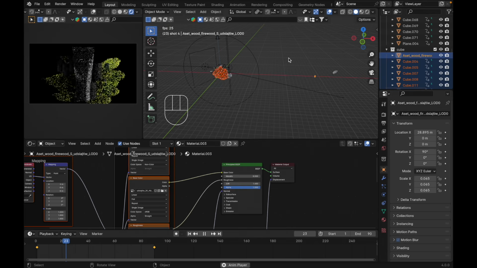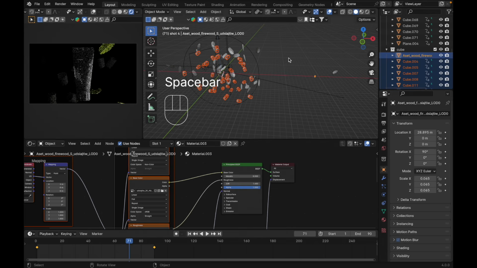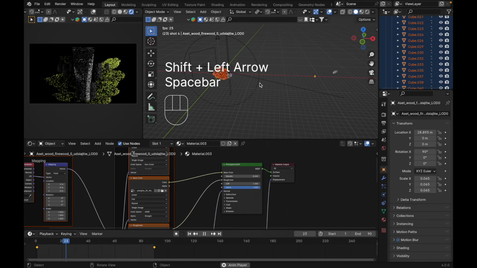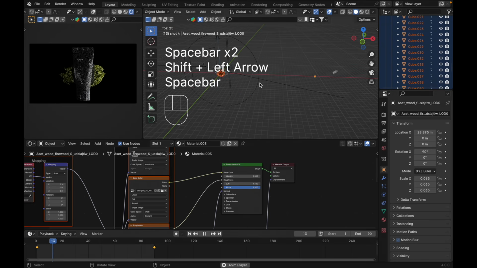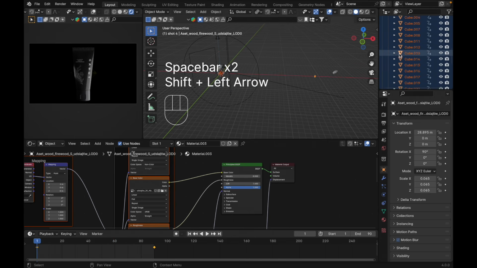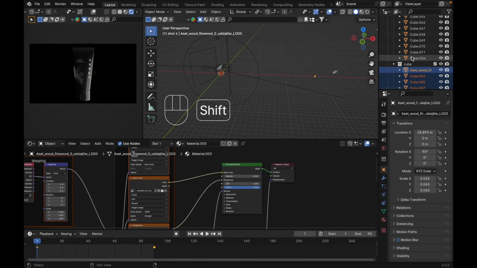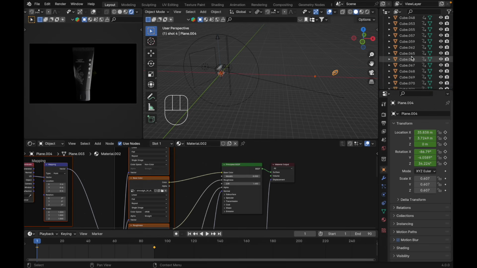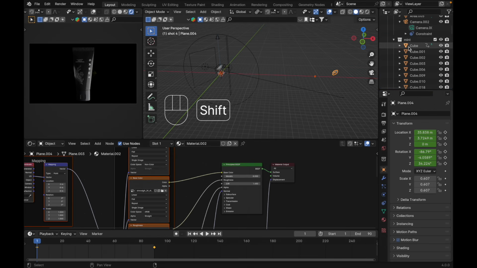Yeah, I guess we have something like this, but let's select all of this. I'm not satisfied with this result. With the rotation, let's go to the frame 1. Select this cube and this plane over here. Select everything. Shift and click this.